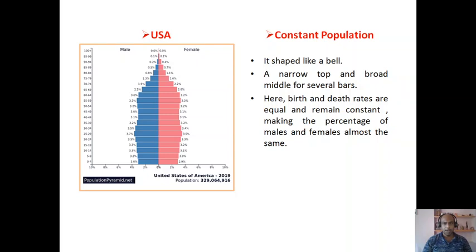Because here birth and death rates are equal and remain constant, making the percentage of males and females almost the same. If you observe carefully, you will notice that in each and every age group, the difference between the number of males and females is not great. It is very less.